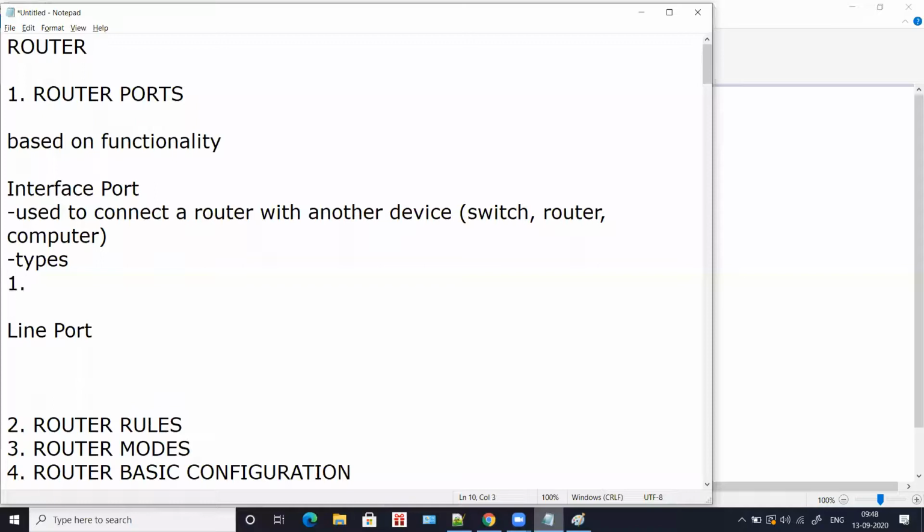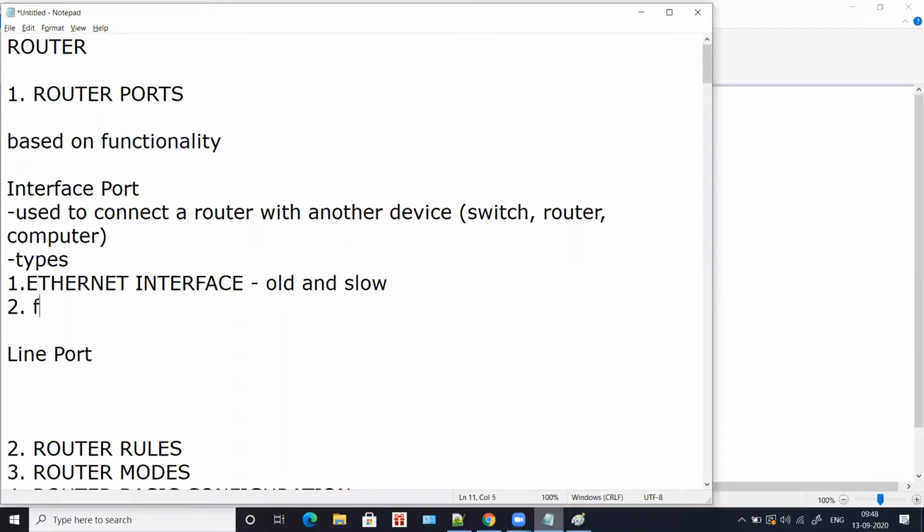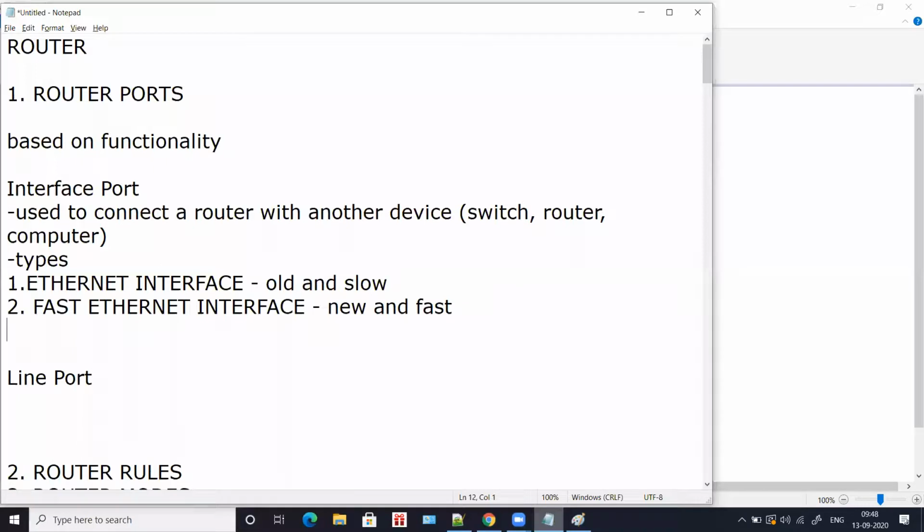We have Ethernet interface, which is old and slow, and you have fast Ethernet interface, which is new and fast. Third, you have gigabit Ethernet interface, which is again new and advanced.